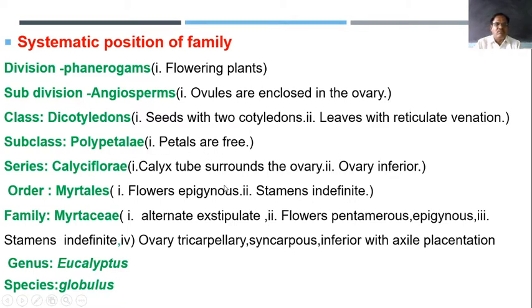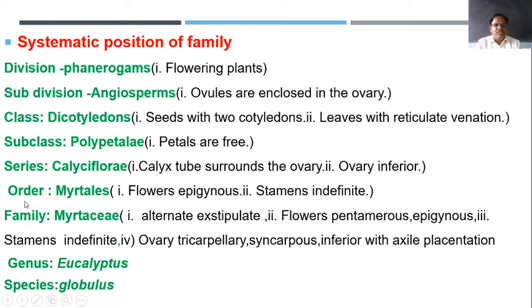Then series Calyciflorae. Calyciflorae means the calyx tube surrounds the ovary, and the ovary is always inferior, so the flower is epigynous. The flower is known as epigynous because the ovary is inferior.